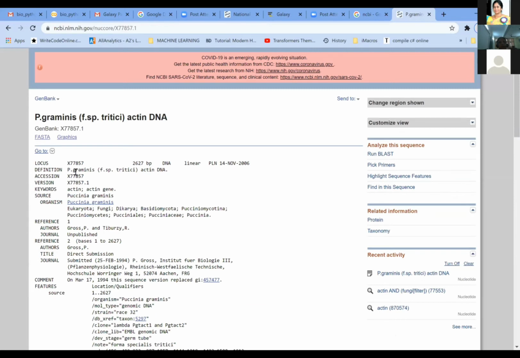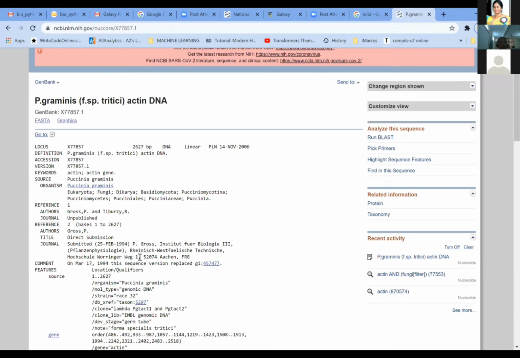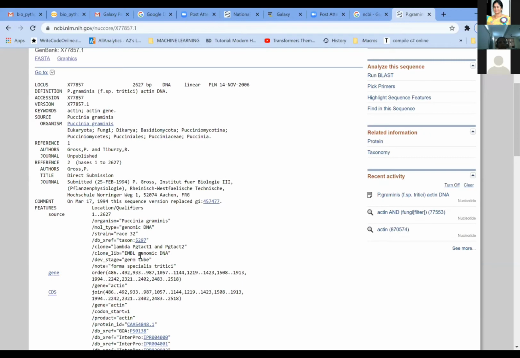That is, what is the chromosomal locus of this actin on the organism's genome. And then you have the accession number. If you remember the accession number, you can use this accession number in all your further queries. And you also have the authors who have deposited the sequence of this organism in the database, and also the literature which is related to this, from where they have deposited this organism sequence.